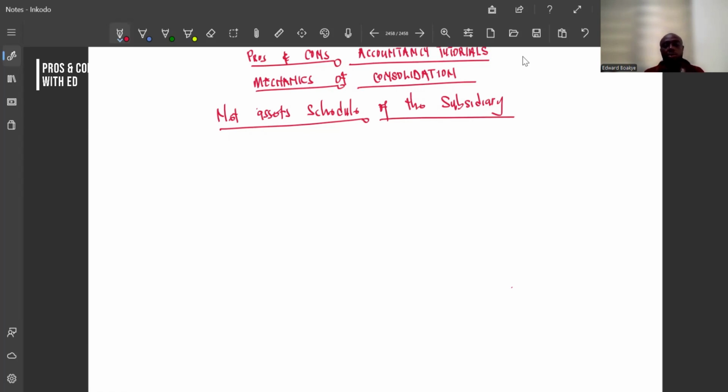And also, net asset at acquisition. That's the net asset at acquisition. Then at the end, they will also want to know what is the net asset at the end of the year. So we have the net asset at acquisition and the net asset at the end of the year. Now, end will be different from acquisition. So surely the difference is what we call the post-acquisition asset or the post-acquisition profit.